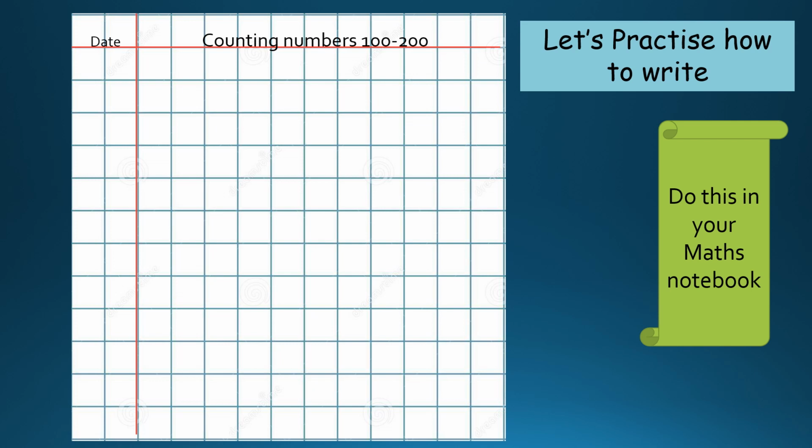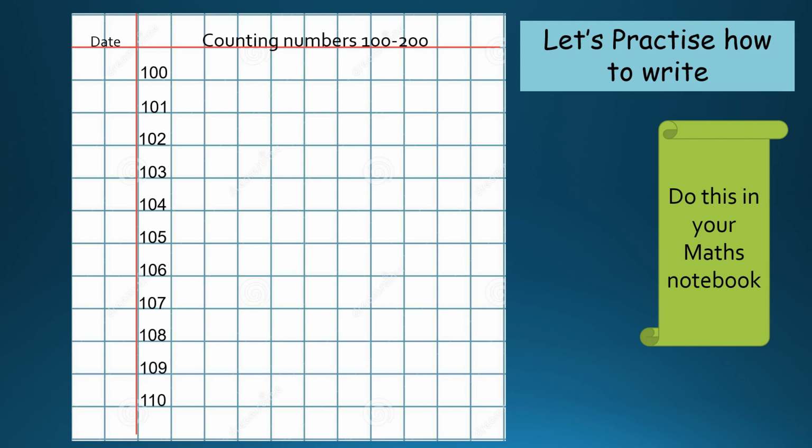So when we are going to start writing the numbers, first we have to put the heading, counting numbers 100 to 200, and we'll put the date towards the left hand side top corner. Now let's start writing the numbers. I have written 100 immediately after the heading. So after that the number which is going to come is 101. So you have to say and write so that you know the sequence. 101, 102, 103, 104, 105, 106, 107, 108, 109, 110.